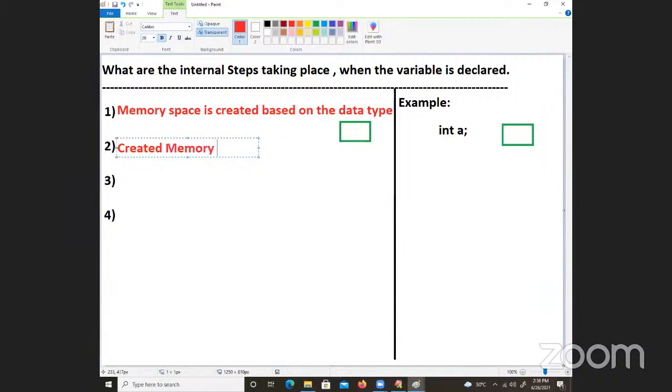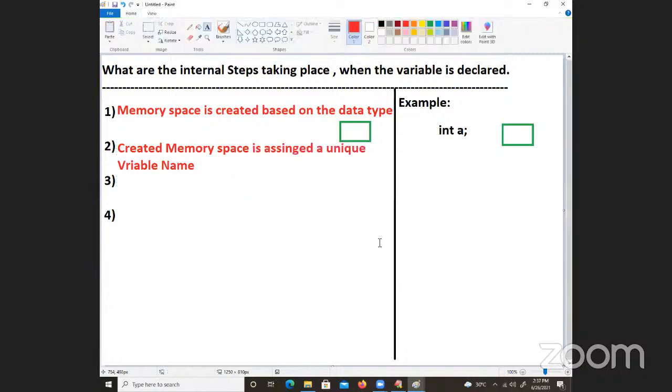The created memory space is assigned a unique name, which is called a variable name, which we already discussed in the class. So how is it done here? It is going to contain the variable name uniquely. It is assigned. What is an example here? Second step, if you remember carefully, this is a part of it.